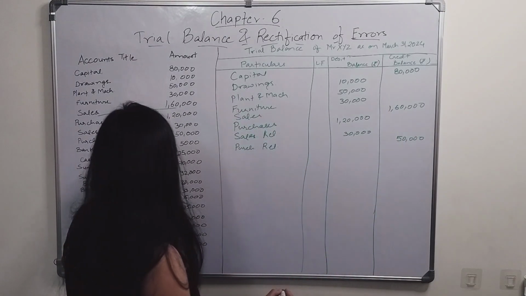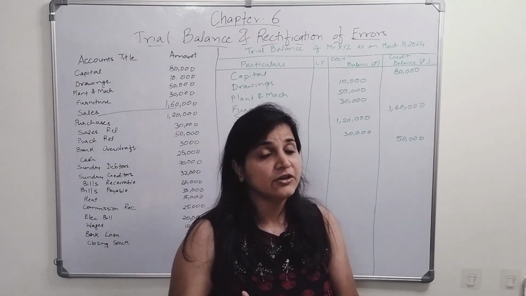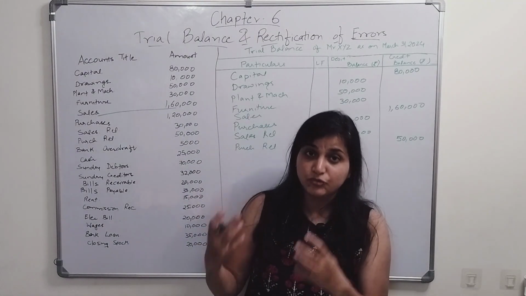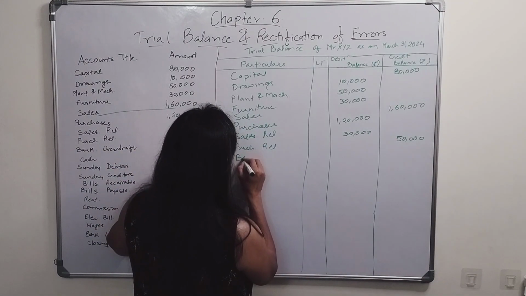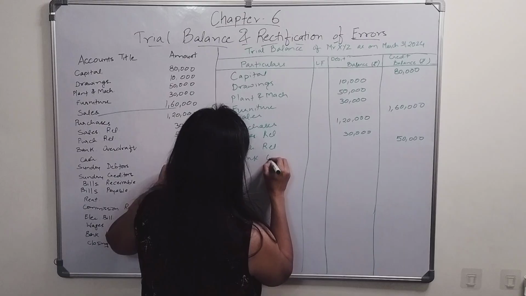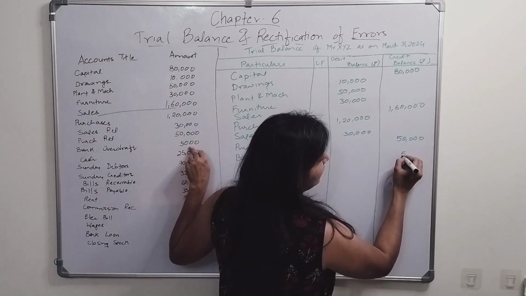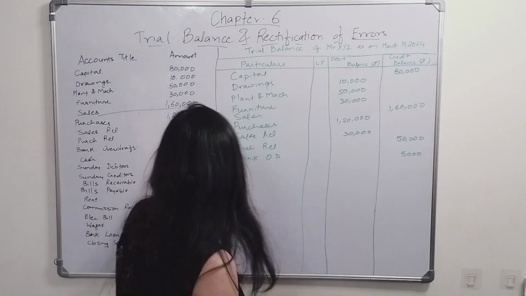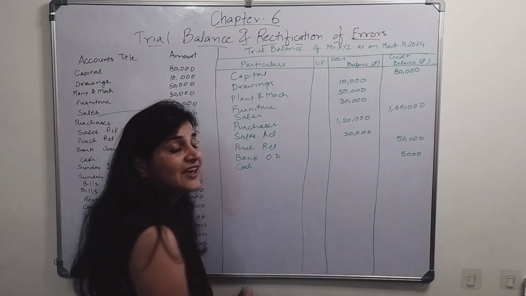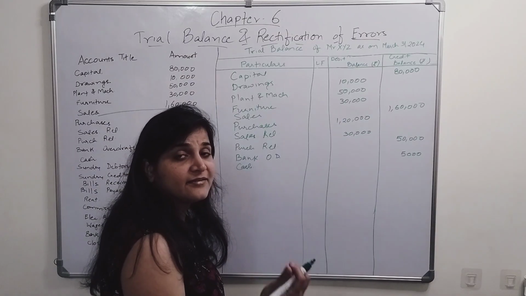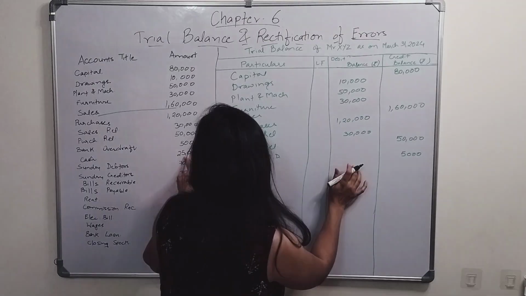Okay, the next is bank overdraft. What is bank overdraft? It is a liability for the organization to pay the money to the bank. Okay, so bank overdraft is a liability. Liabilities have which balance? They have credit balance. It will be recorded on the credit side, right? The next is cash. Cash is what? Cash is an asset. Okay, as cash always has a debit balance, it will be recorded here.